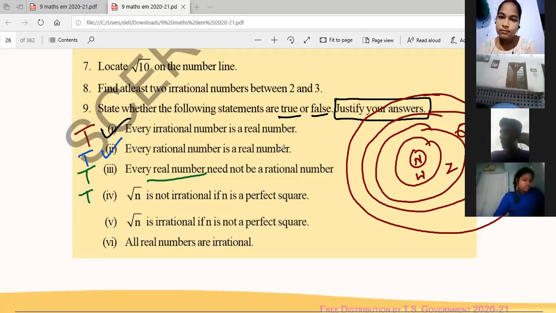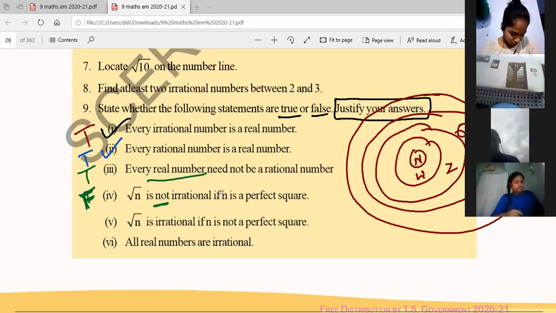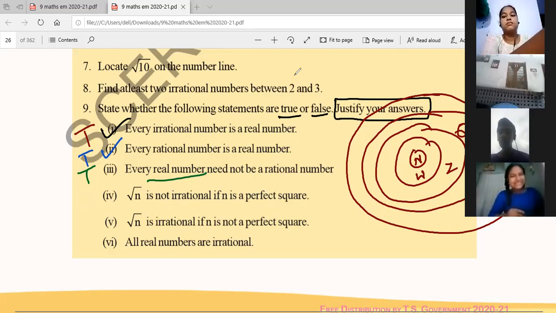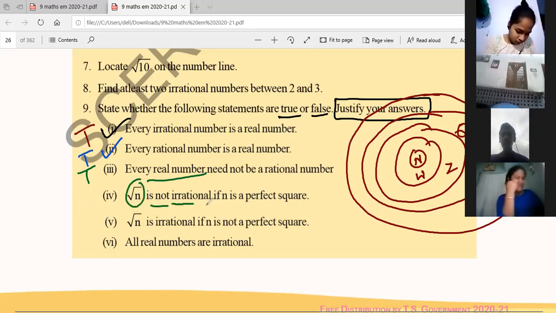Look at the fourth one. Root n is not irrational if n is not a perfect square. That would be false. Okay, very sorry, I got confused between the questions. Root n is not irrational if n is a perfect square, right? So that is true.